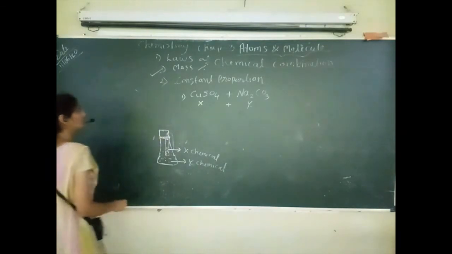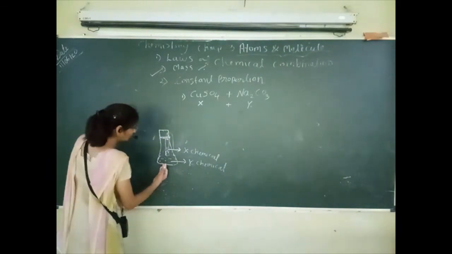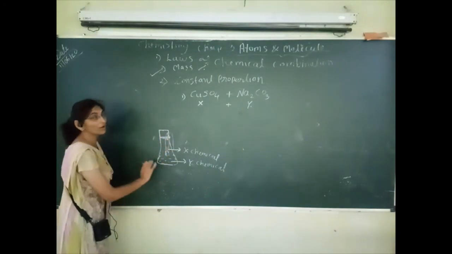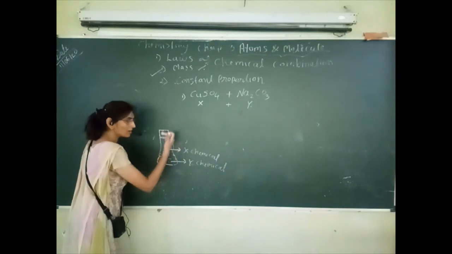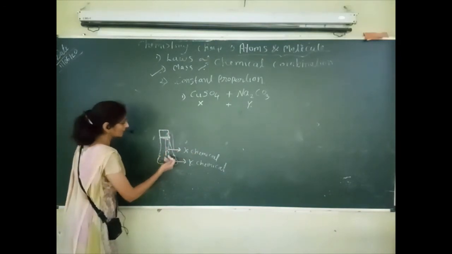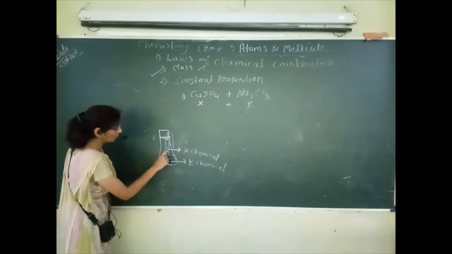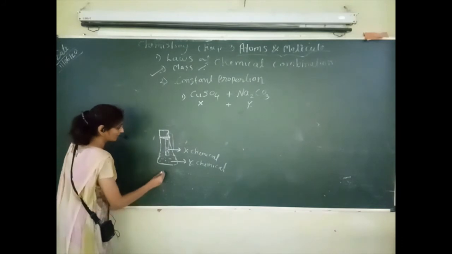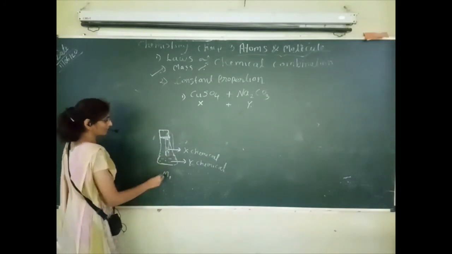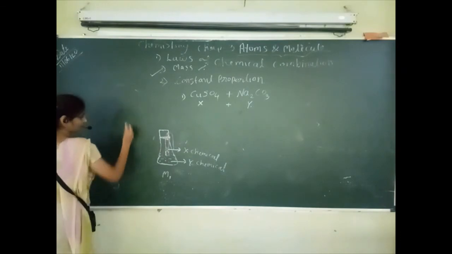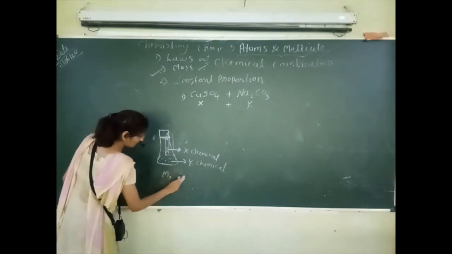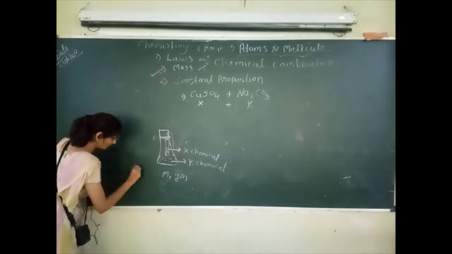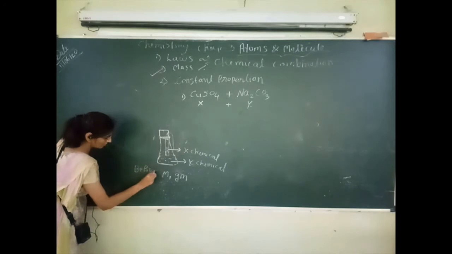So what will be the first step of this experiment? We have to take the weight of this whole apparatus that we have made here before combination. मतलब ये combine करने से पहले, दोनों केमिकल को केमिकल रिएक्शन के लिए कंबाइन करने से पहले हमको इसका वेट लेना है, that is M1. ये ले लिया हमने M1, suppose ये वेट हो गया M1 ग्राम before experiment.